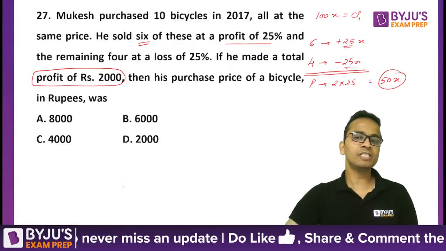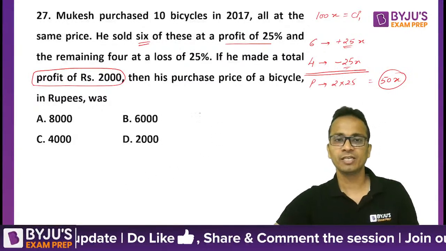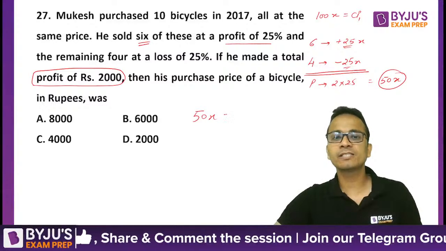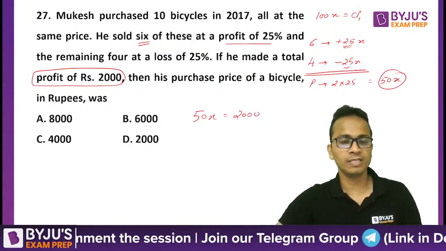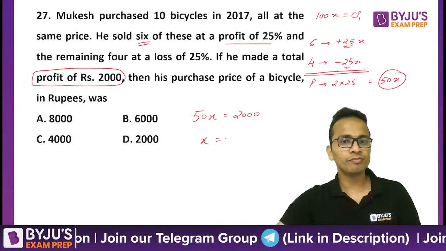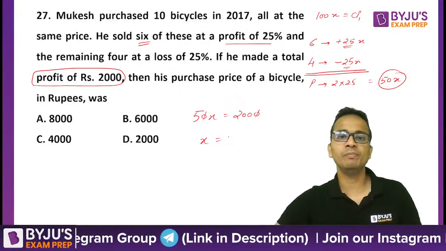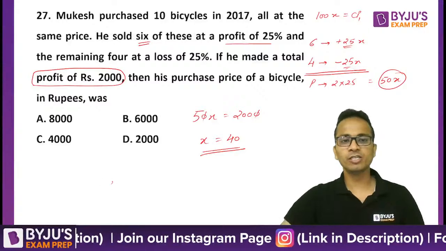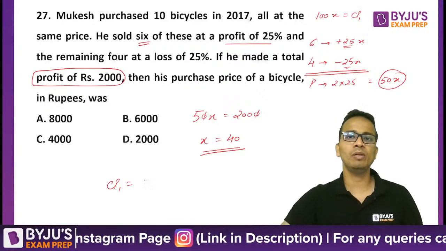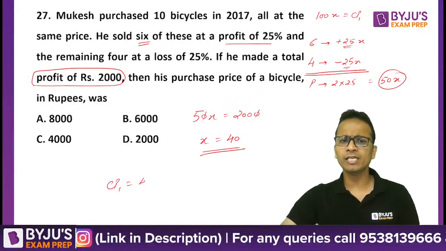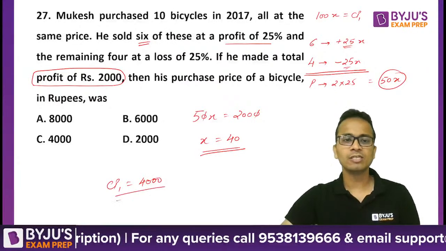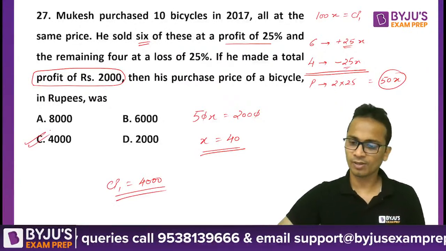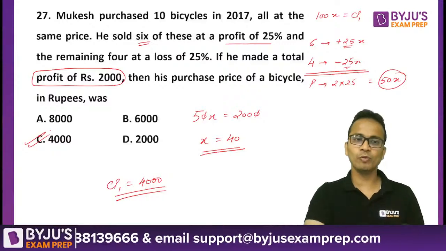So his net profit in terms of x should be 50x. Now 50x is given as 2000 in this question. So the value of x will be equal to 40. So if the value of x is 40, the cost price of each bicycle will be 100 into 40, that is 4000. Such an easy question, in less than a minute you will get the answer.